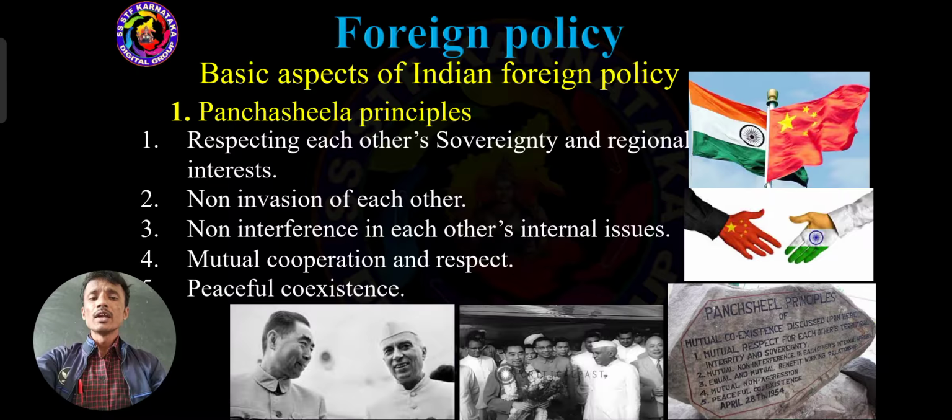And the fourth one is mutual cooperation and respect. Mutual cooperation in the field of trade, import or export, culture, science, in all the fields; mutual cooperation and respect is very important. So that is the fourth one. And the fifth one, peaceful coexistence, existing peacefully together. Got it? Avoiding violence, giving importance to non-violence.